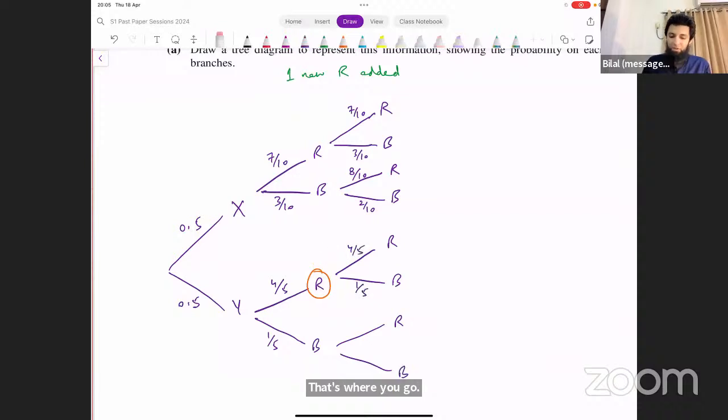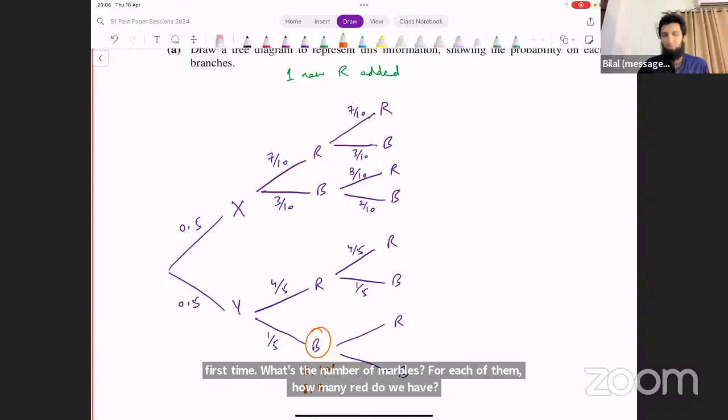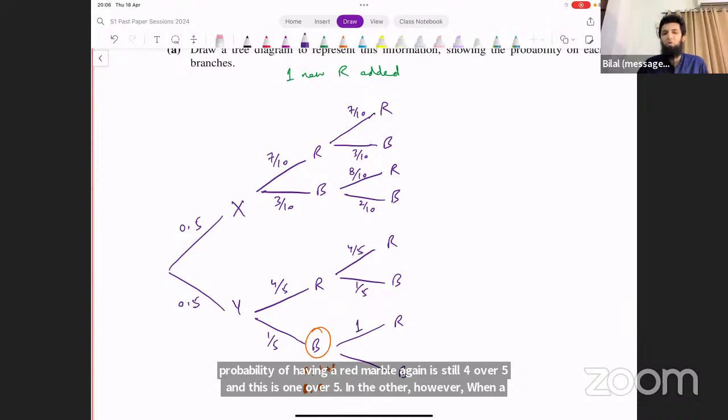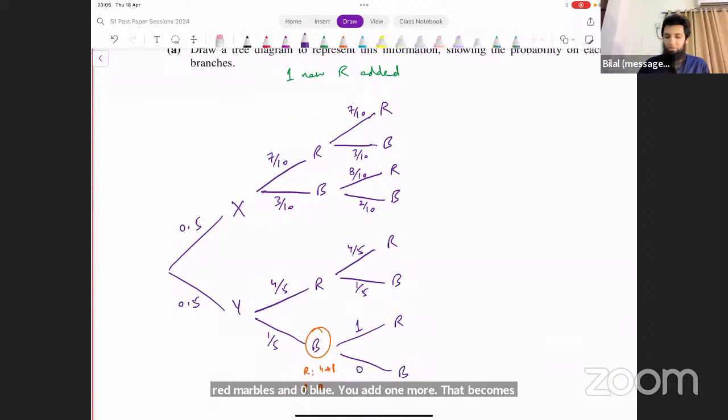In the other case, however, when a blue marble was taken the first time, how many red marbles do you have? How many blue marbles do you have at this point? You had 4 left of red marbles and 0 blue marbles. You add 1 more, it becomes 4 plus 1, 5 over 5. The probability of having a red marble the second time is basically 1, because there are only red marbles in the box now. There's no blue marble. The probability of having a blue marble is 0. So you can write it like this if you want, 5 over 5 and 0 over 5. Right, so that's 1 and 0. This is what the tree diagram looks like.